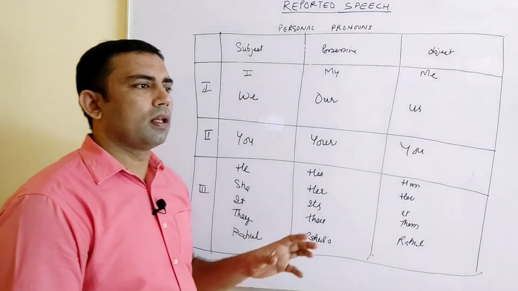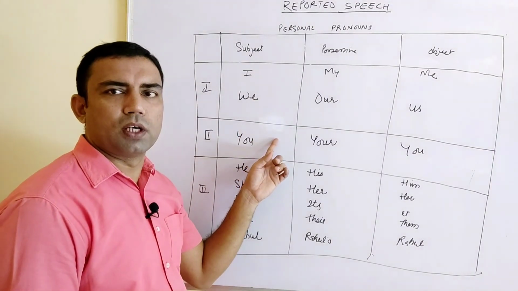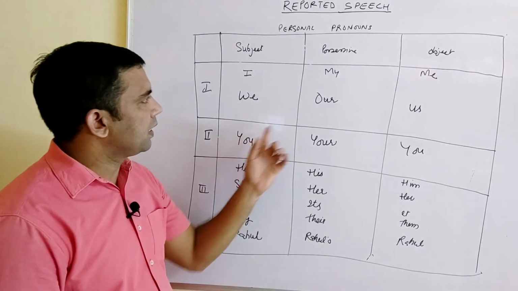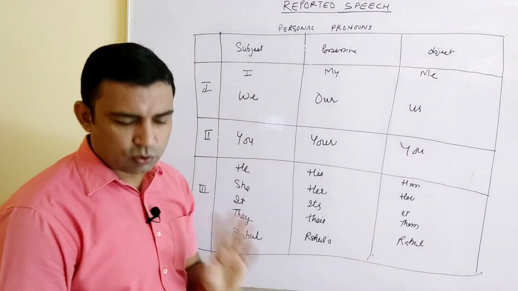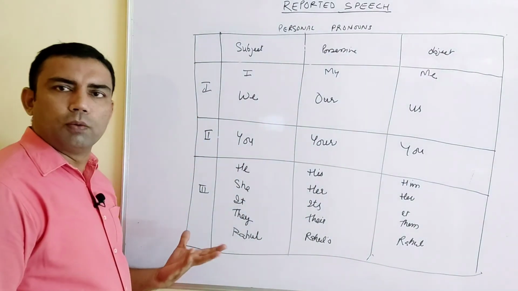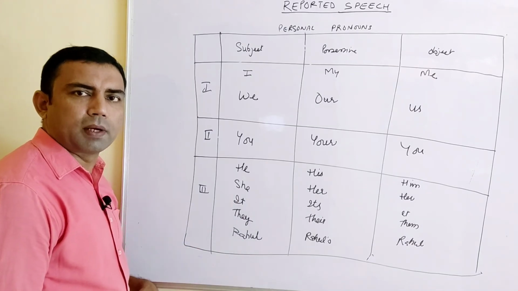In reported speech, we change only first and second person pronouns. Third person pronouns are not changed. So be careful about all this. I will also tell you how first and second person are changed. Now, hope you got this chart. Now let's come to the next part of it.